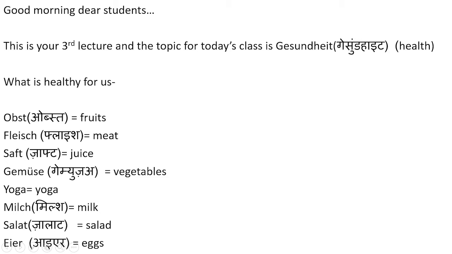Yoga, obviously yoga. Milch means milk. Salat means Salat. Eier means eggs. Eier is the plural of Ei, singular egg.